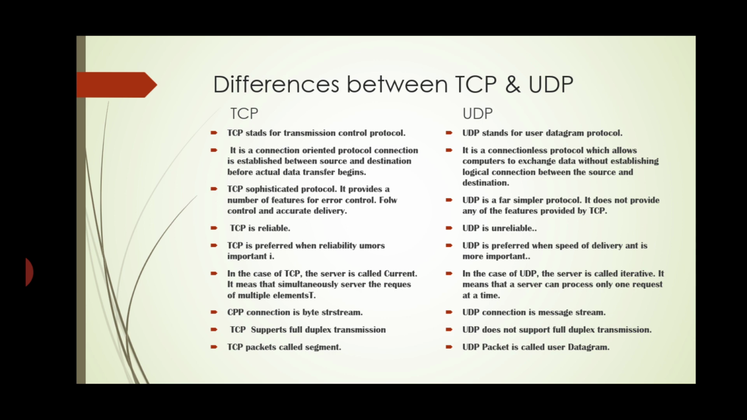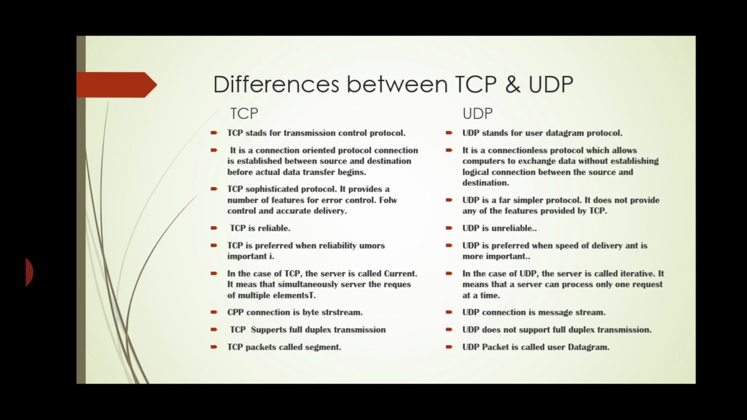In case of TCP, the server is called concurrent. It means that it simultaneously serves the requests of multiple clients. In UDP, the server is called iterative. It means that the server can process only one request at a time. A TCP connection is a byte stream. A UDP connection is a message stream.